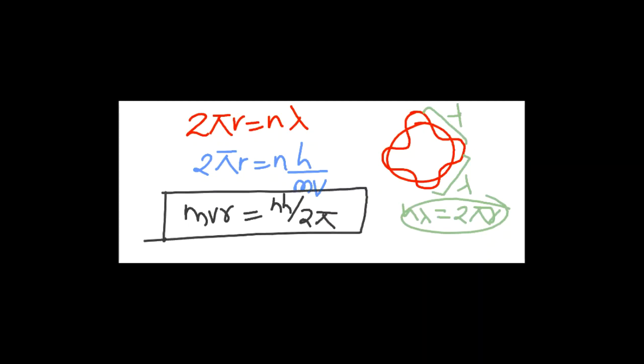2 pi r is equal to n lambda. 2 pi r is equal to nh by mv, or mvr is equal to nh by 2 pi. So they may ask you questions related to this. They will give you the radius, and they will ask you the wavelength, beta. This is one very important concept. When 2 pi r is equal to n lambda, only in such kinds of orbits can the electron revolve, according to Mr. Bohr. So mvr is equal to nh by 2 pi. Angular momentum of the electron is quantized.